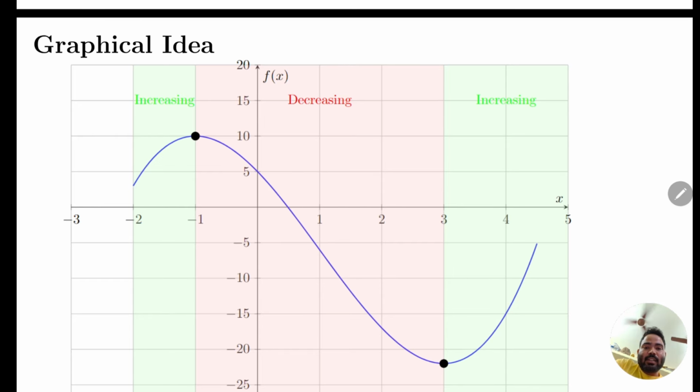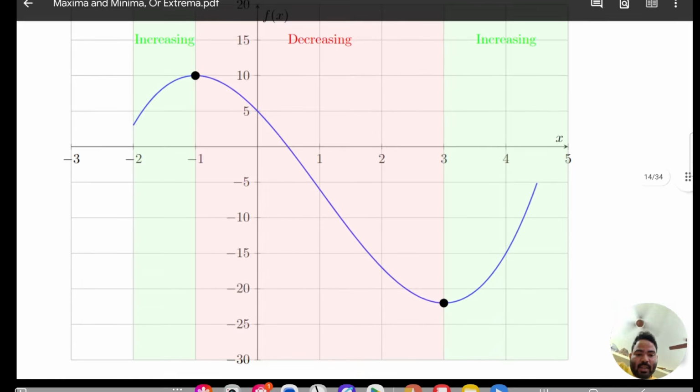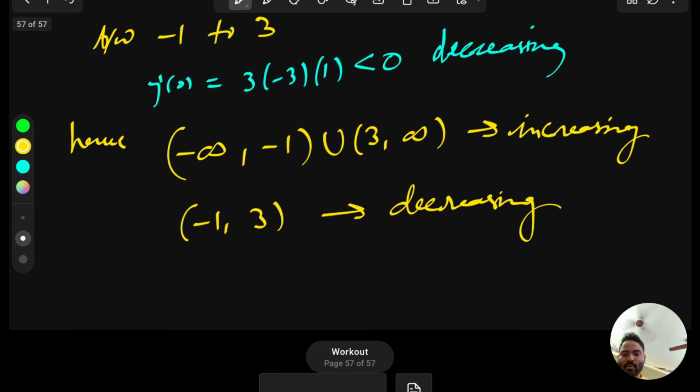Either you can directly say, if you go left to right and the function is going upside, it means increasing, and left to right going downside means decreasing. Also you can say by the slope: if the derivative is greater than 0 it means increasing, and if the derivative is less than 0 it means decreasing. Now what can we conclude from here?